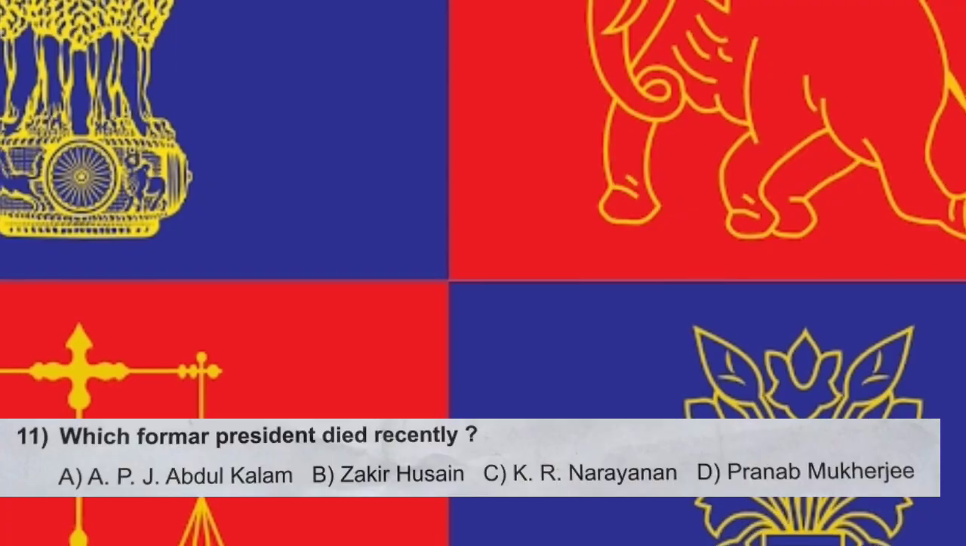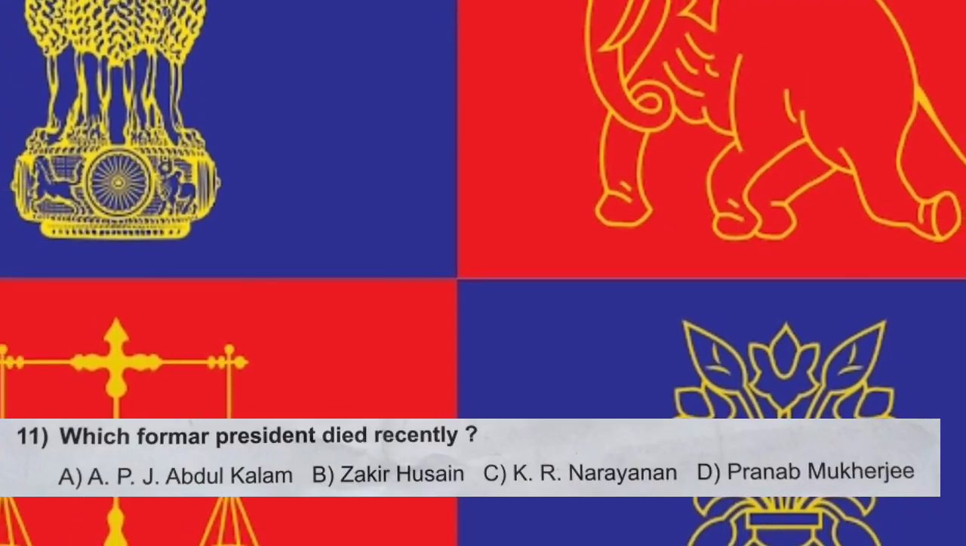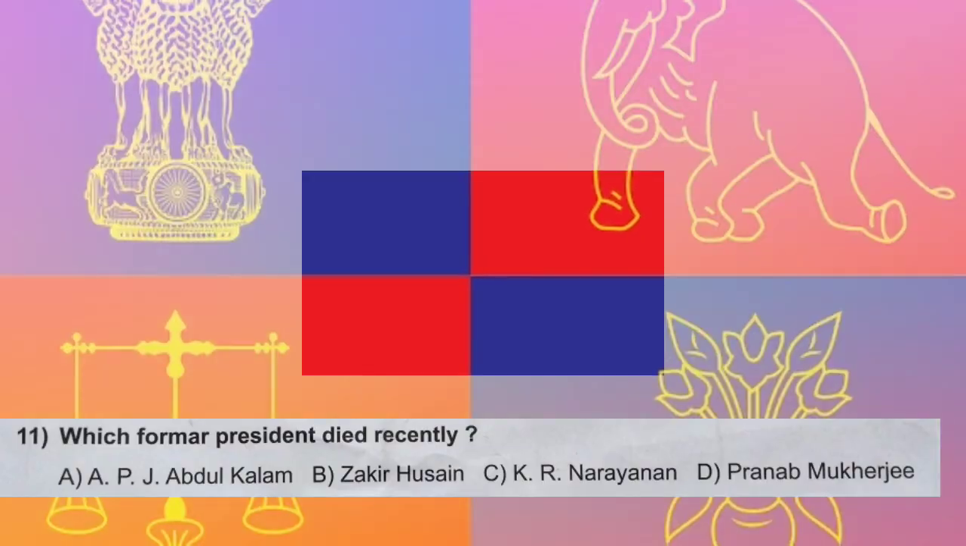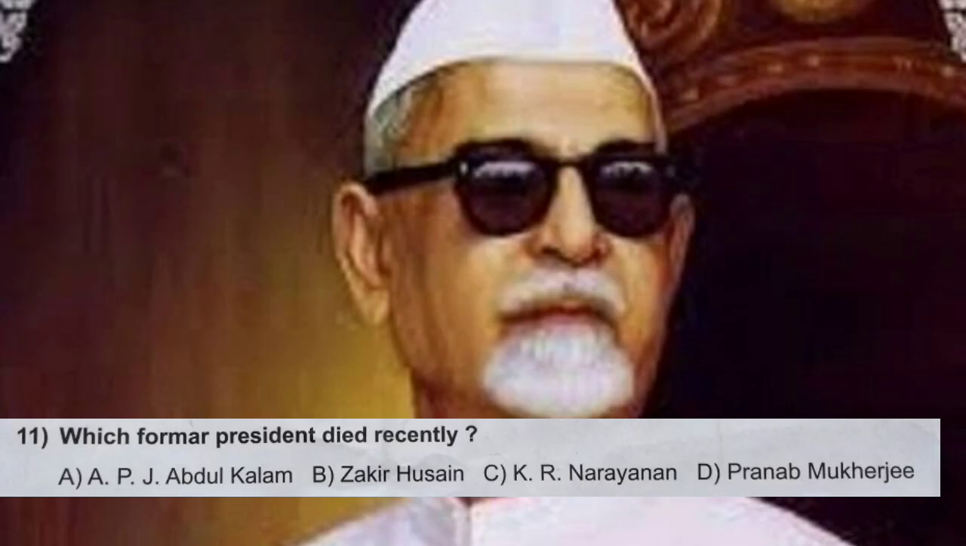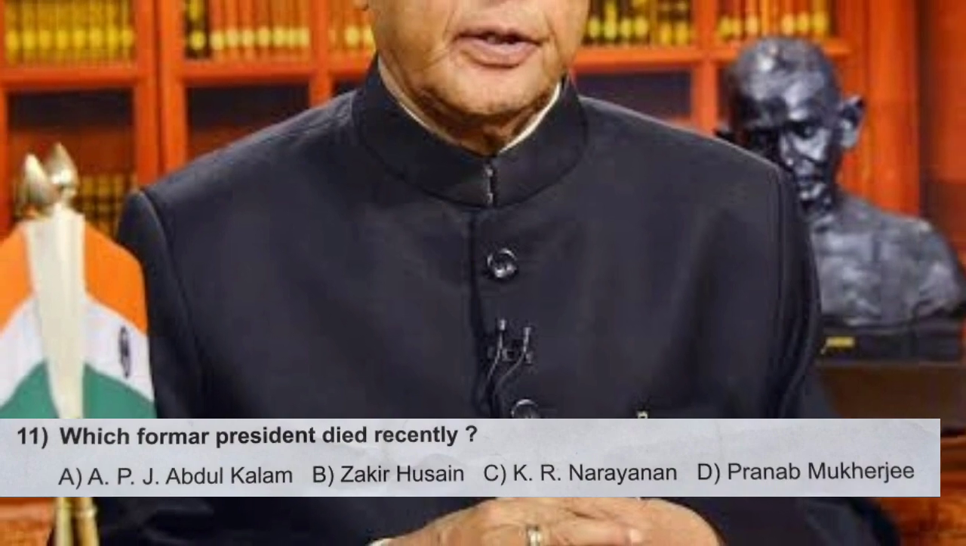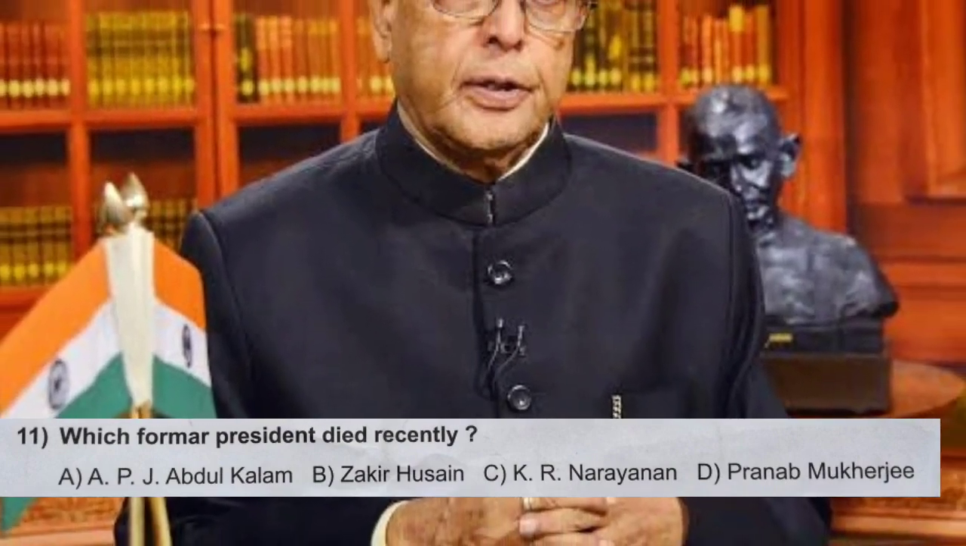H. Question number 11. Which former president died recently? That spelling of former is wrong. It is FORMER. A. APJ Abdul Kalam, B. Zakir Hussain, C. KR Narayanan, D. Pranab Mukherjee. And the correct answer is D. Pranab Mukherjee. Pranab Kumar Mukherjee. I also heard that for first time. It was Pranab Kumar Mukherjee. He was the 13th President of India. He was awarded India's highest civilian award, the Bharat Ratna, in 2019. He died on 31st August 2020 at the age of 84.